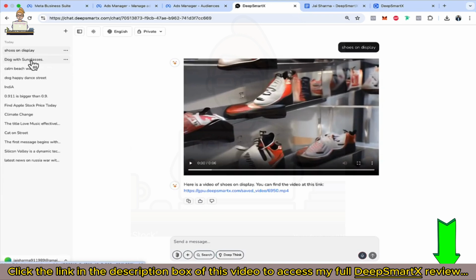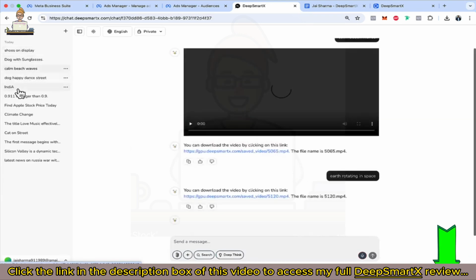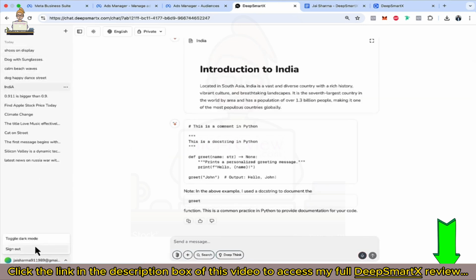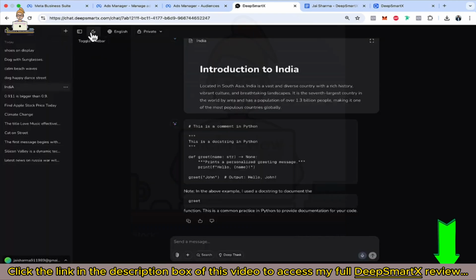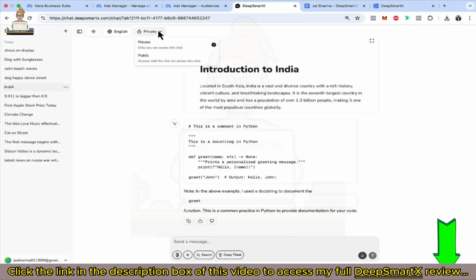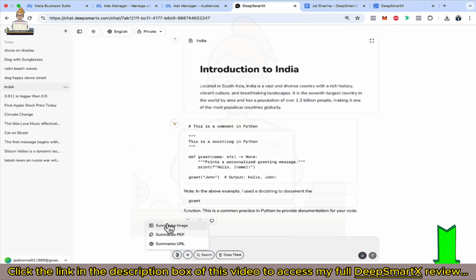Now you see all the features here. I showed you 4 videos back to back, then the text, the document. You can toggle the sidebar, the mode, and the language. You can make any conversation private or public, share it, delete it, or download it. Here you can summarize any image, upload and summarize a PDF, or summarize a URL. You can create videos, music, images, documents, and there are so many insert prompts which we will add more of. You can do deep thinking, search the latest news, and use voice input as well. So that's all from the dashboard.